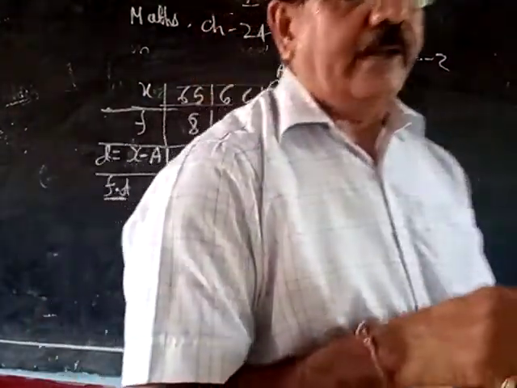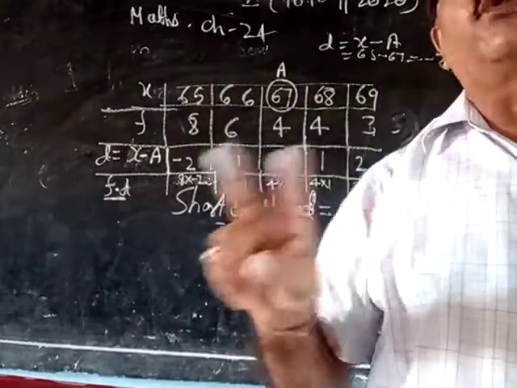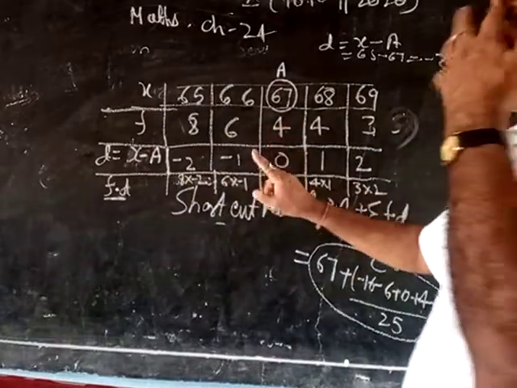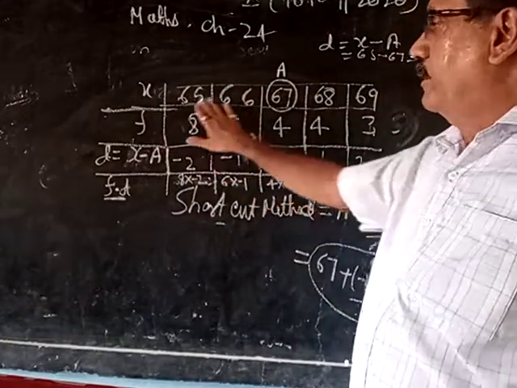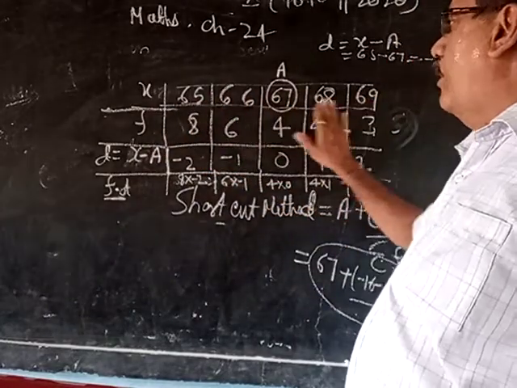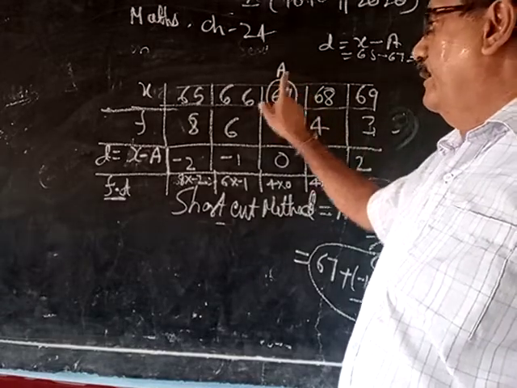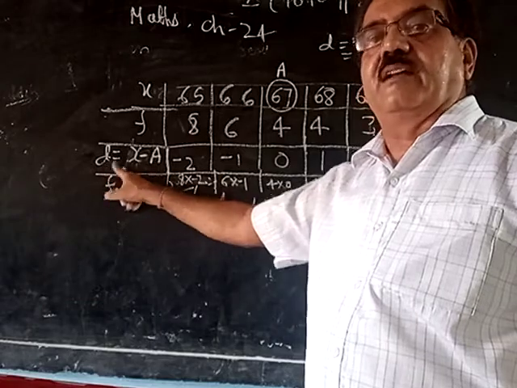Right? So I explained to you the two methods. Do it as homework. Practice two questions from the direct method and two questions from the shortcut method. Once again, in the shortcut method, if the number of terms is odd, one value will be in the middle. That will be taken as A. Then you have to find D, the deviation, X minus A.